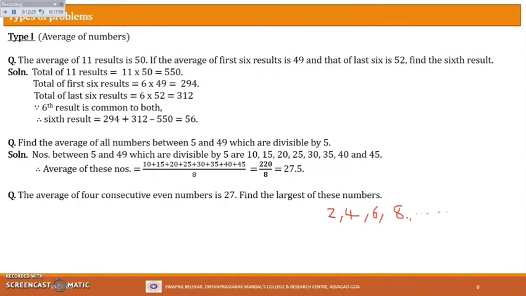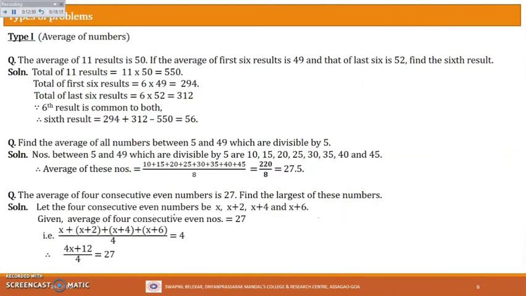Correct? Okay. So what is given in the question? The average of 4 consecutive even numbers is given to be 27. We have to find the largest of these numbers. So let's see how to do this. So let us first consider the 4 consecutive even numbers.